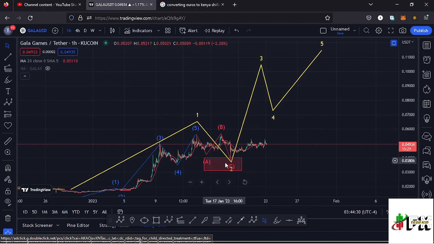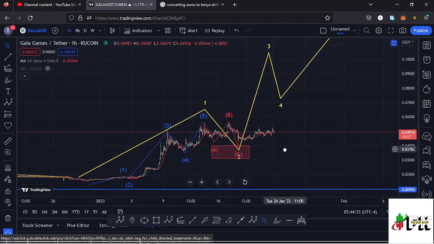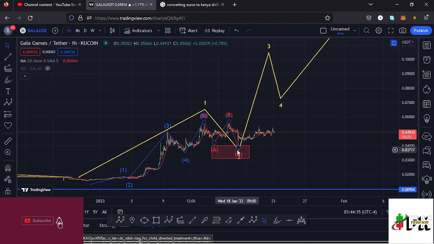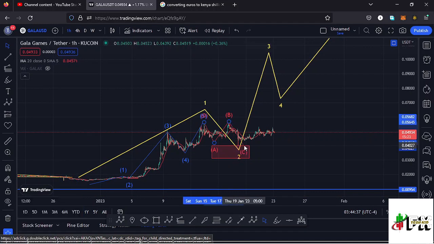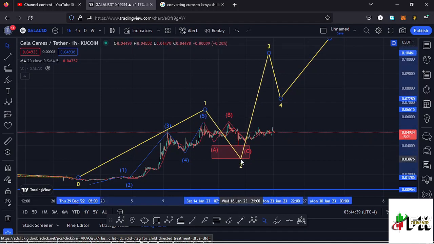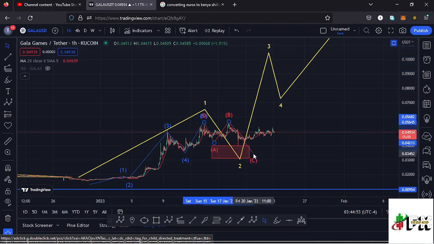And that is the minimum that I'm expecting Gala Games to do in the short-term scenarios, assuming that the low for this second wave is in. Also, given that we did not fully maximize the formation of this wave B by fully getting into this target area that I had drawn out over here using the Fibonaccis, there are chances that whatever we are seeing over here is still an ABC corrective structure, where we can still have that as the wave A, then a wave B, and then say that the low for this wave C is not yet in, and we might see a bit of a retracement over here to fully maximize the formation of that second wave.